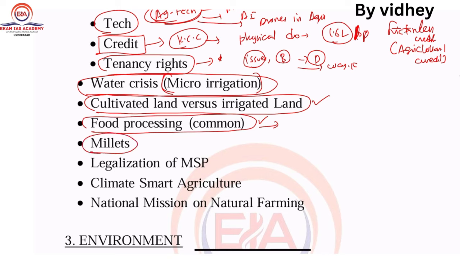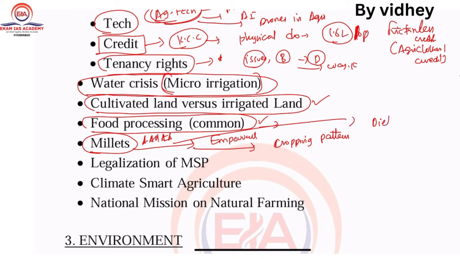Next one, millets, very, very, very important for this. It's a very, very important question from different dimensions. How it enhances empowerment, how it changes the cropping pattern, reflecting on the dietary habits, etc., etc. Each and everything regarding millets is very, very important. Why? Because this year it is the International Year of Millets 2023. Very, very important. As many dimensions as you can, you need to cover.